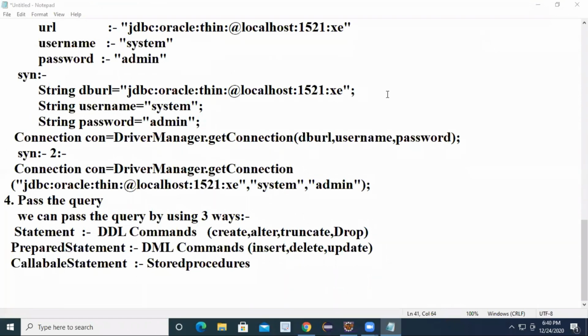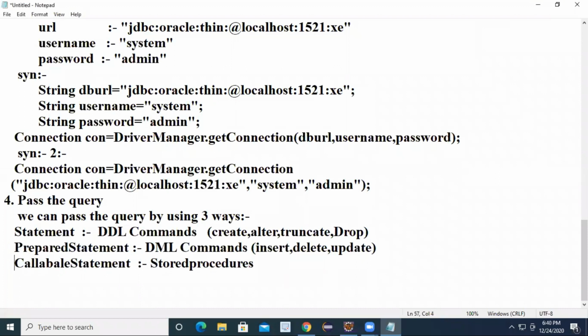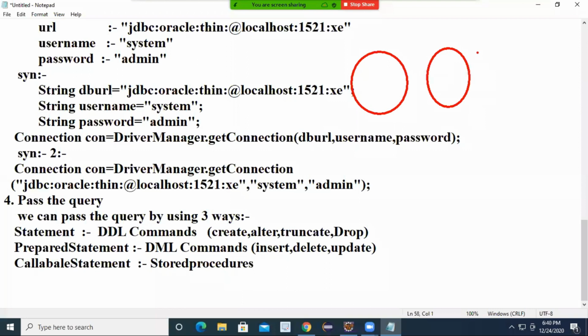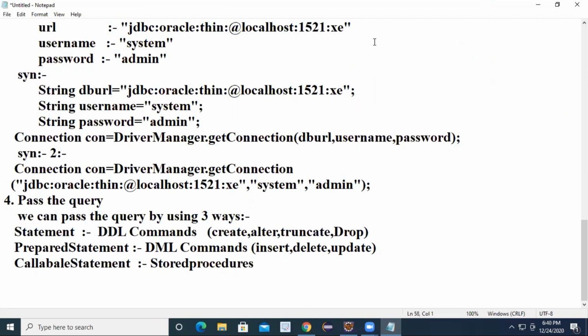Prepared statement is recommended for what? DML commands. Callable statements are recommended for what? Stored procedures. Later we'll discuss these three in depth, but for the time being, I told you this is one connection. This is the driver manager object, this is the connection object, this is the statement object, and this is your database. I'll explain this later anyway.